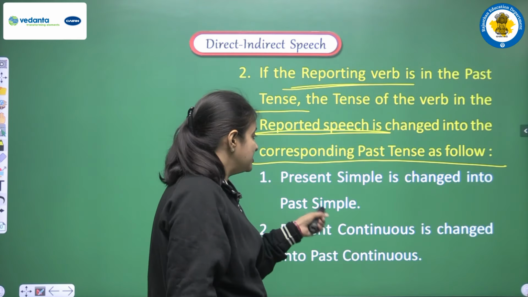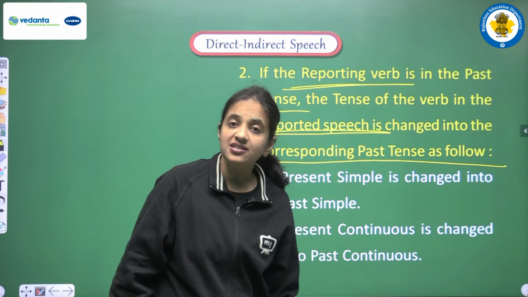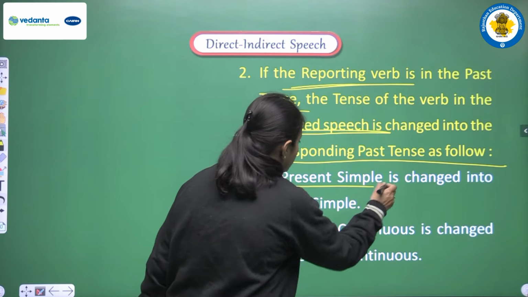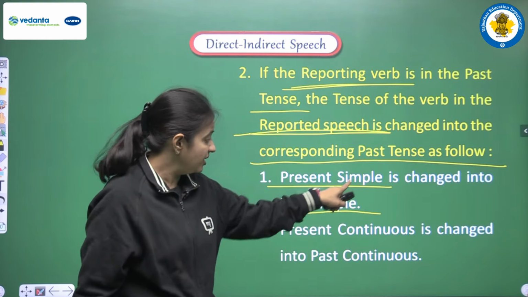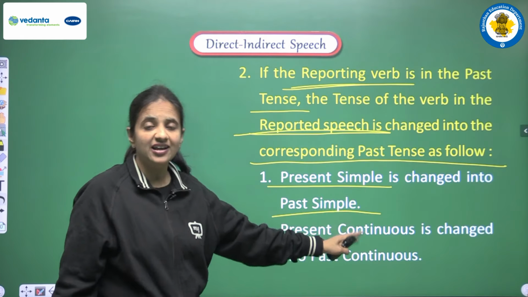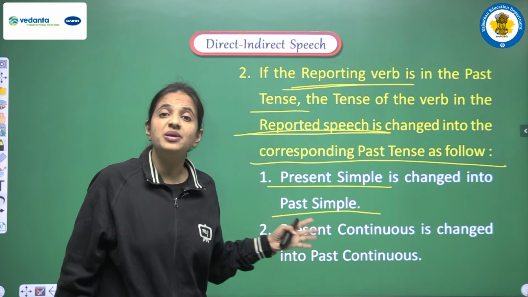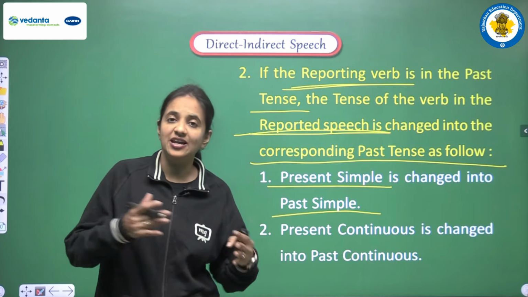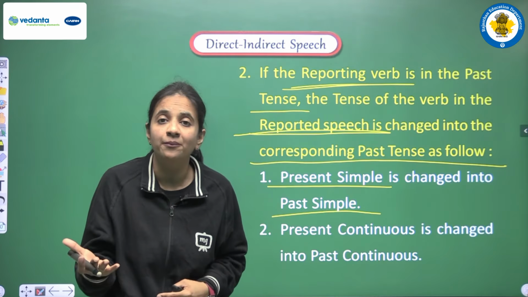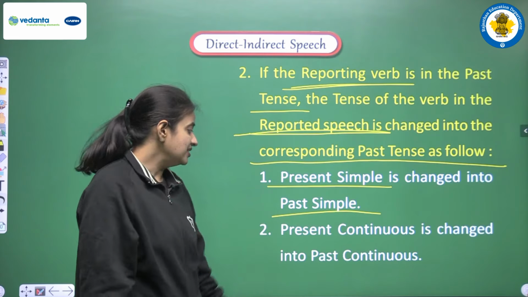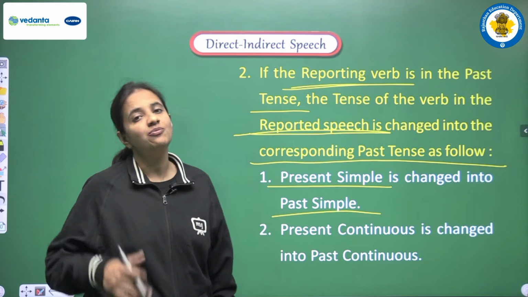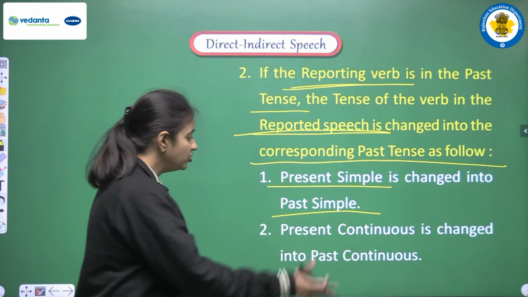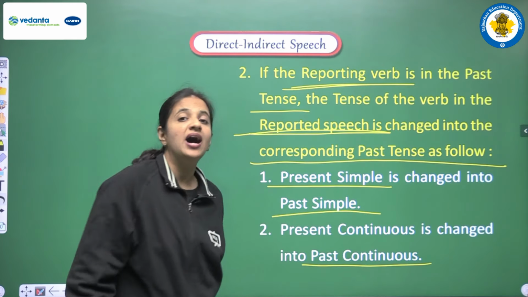The first: present simple is changed into past simple. So if present simple is given, we have to change present simple into past simple. It means the form remains simple, we only have to convert present into past. Whatever tense is given to us, we change the same tense into its past form. Okay. The second one is present continuous, which is changed into past continuous. Again, if we have present continuous, then we change present continuous into past continuous.